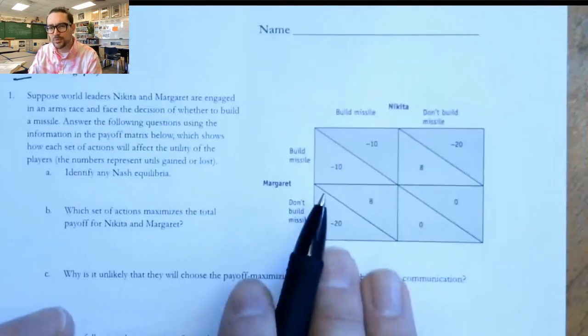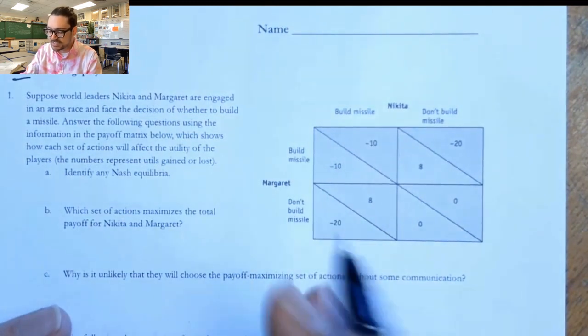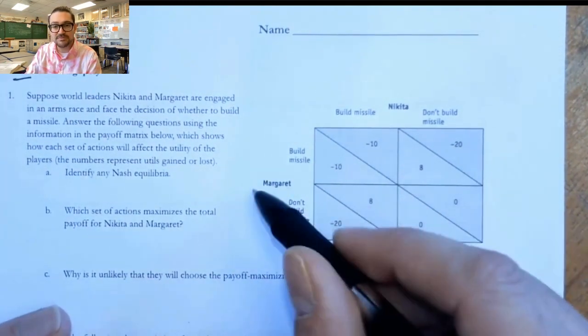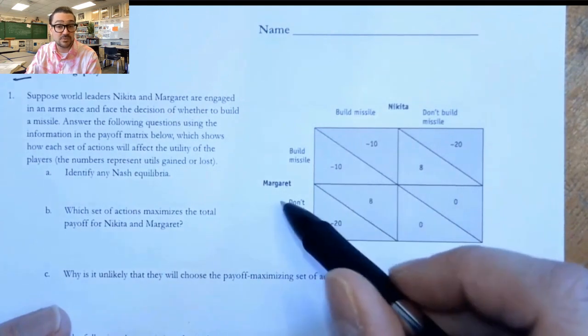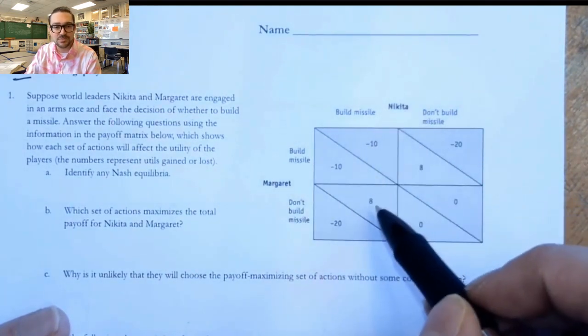And the book has a weird way of designing these payoff matrices, but basically it's saying the number on the left still goes with the player on the left. So the negative 10 goes with Margaret, the negative 20 goes with Margaret, the negative 10 here goes with Nikita, and this 8 goes with Nikita.